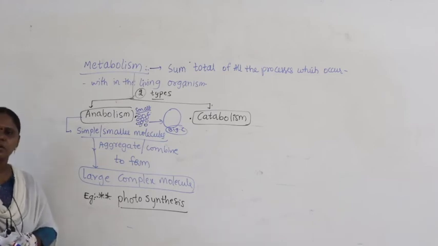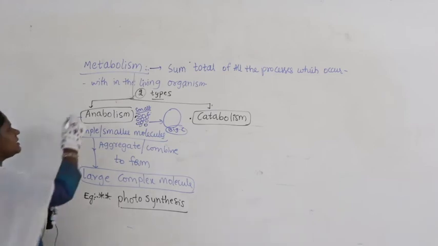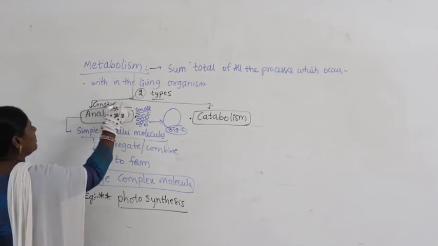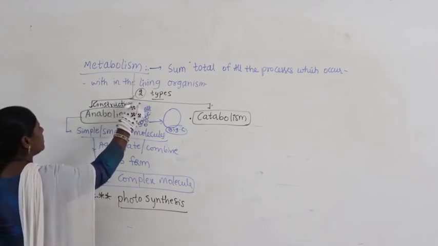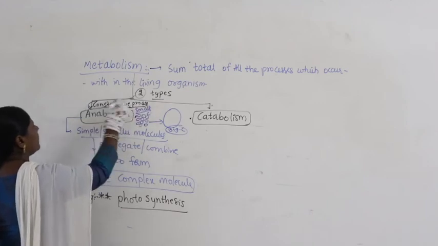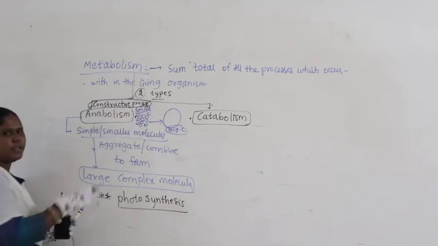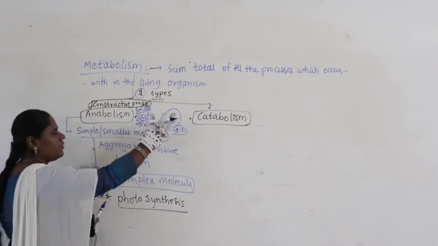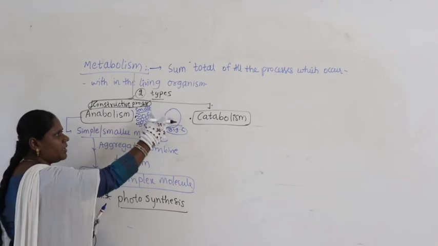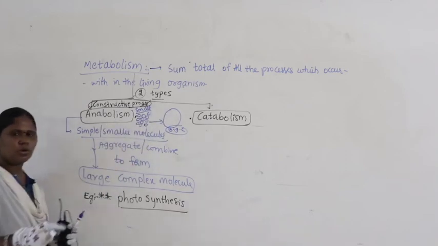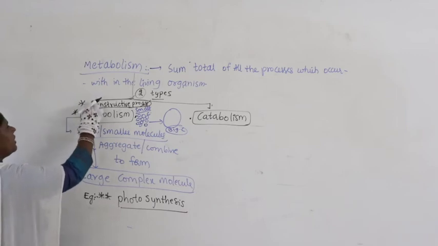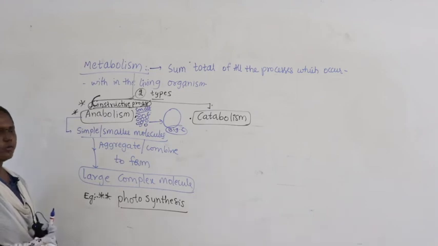That's why anabolism is also called a constructive process, meaning we are constructing bigger molecules using smaller molecules. We are forming the structure, constructing the bigger molecule by the use of smaller molecules.